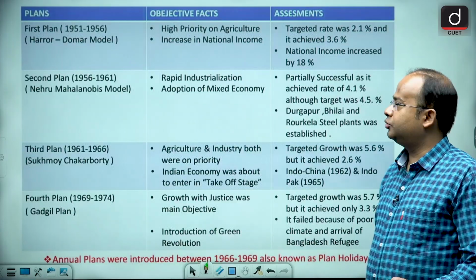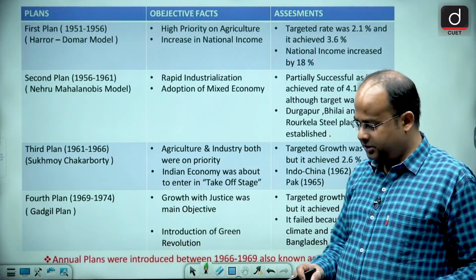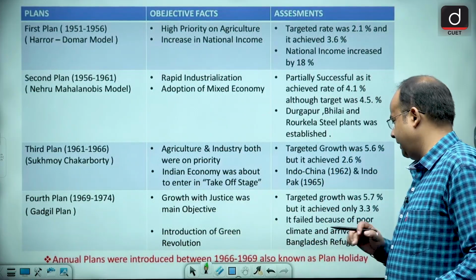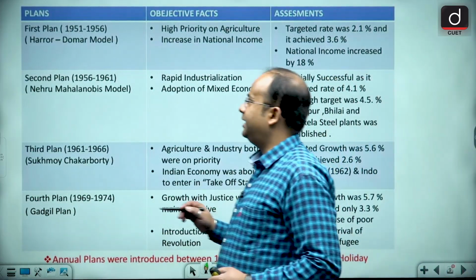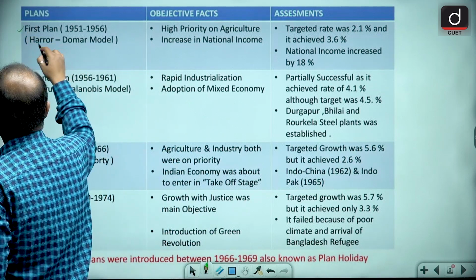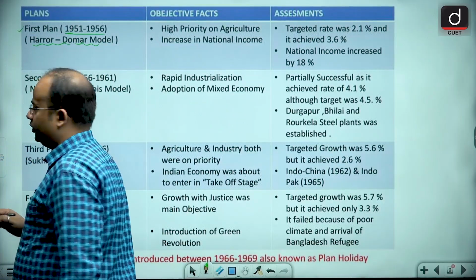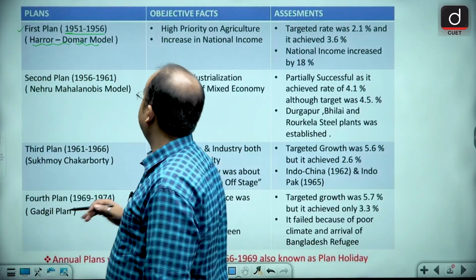Now let's come to the 5-year plans, guys. The first 5-year plan started in 1951 till 1956, based on the Harrod-Domar model.